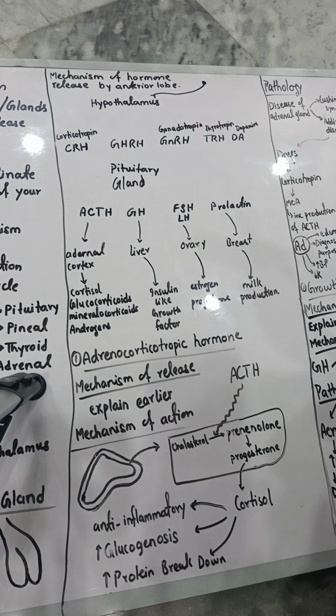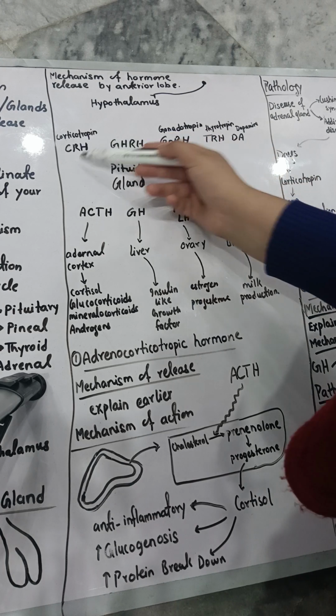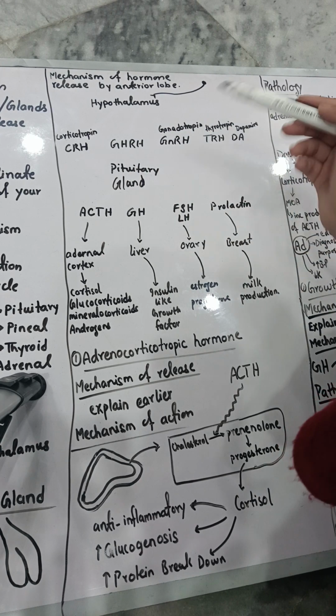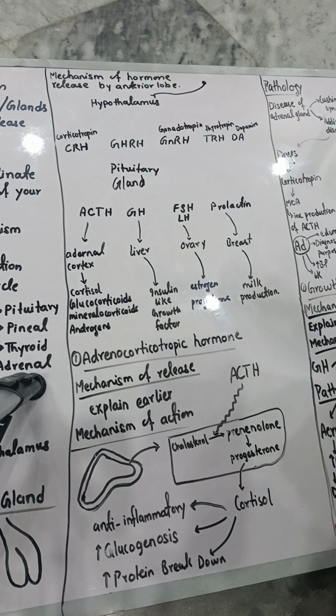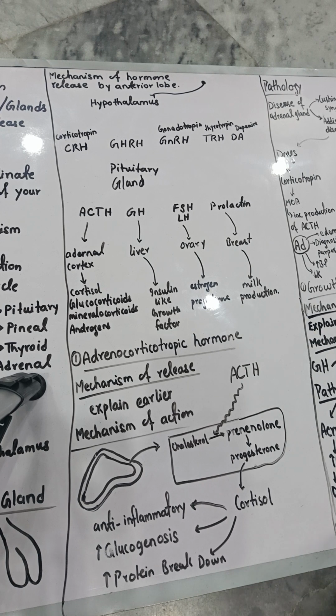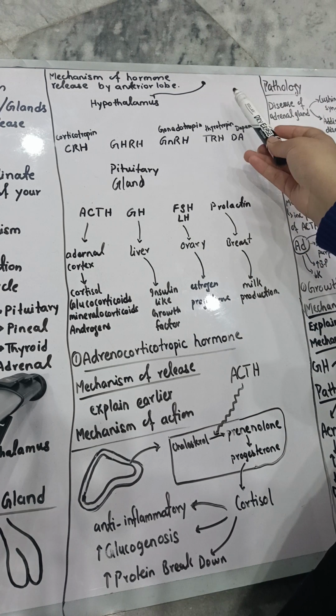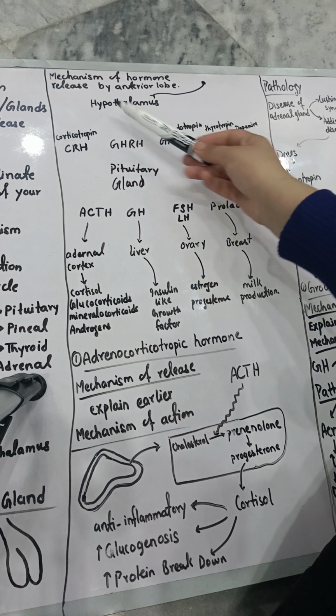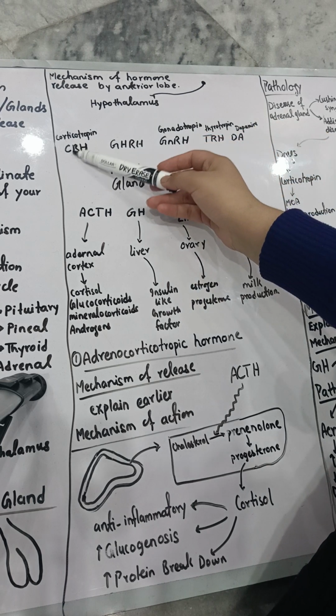These are some factors which are released by the hypothalamus. It depends upon the stimuli which comes and what particular factor will be released. Like, consider that a specific stimuli comes which tells the hypothalamus to release this factor.